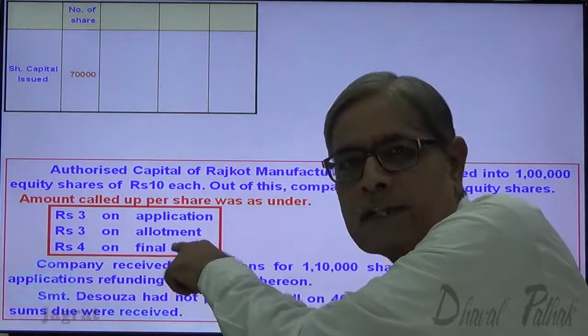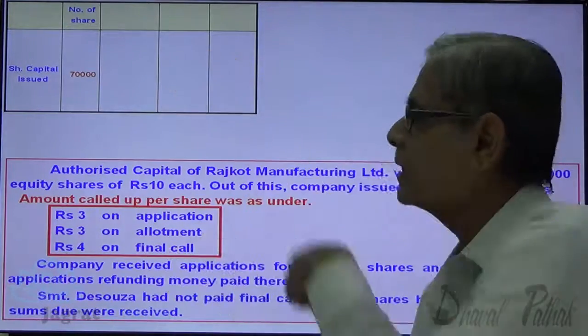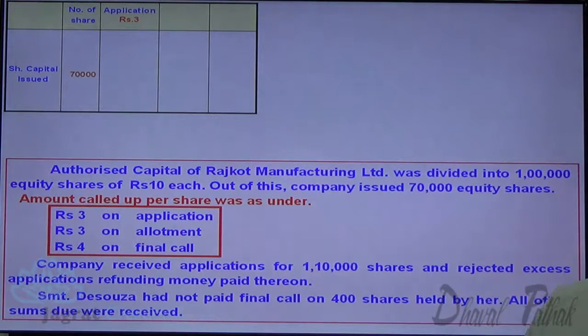Now, before I start with that calculation, this is a column where I am going to consider the calculations for application money. Amount demanded rupees 3 per share on allotment of shares. Rupees 4 demanded on final call of shares.